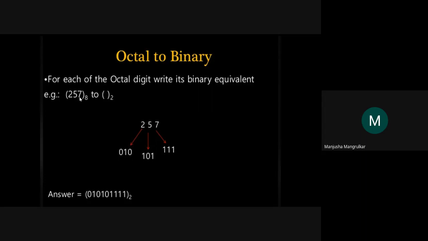Now the octal number is only till 7, 0 to 7. It won't have the 8. If it is an 8, that comes into the hexadecimal or decimal number, not into the octal number. Clear?